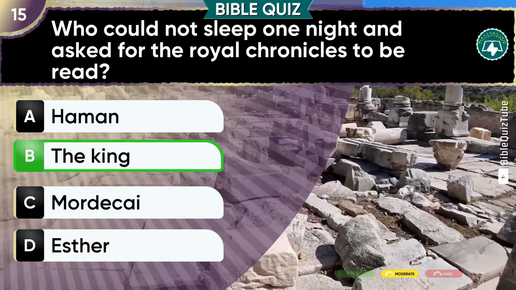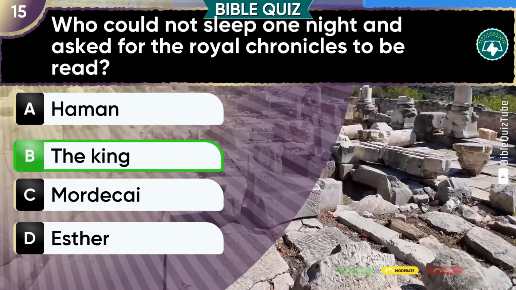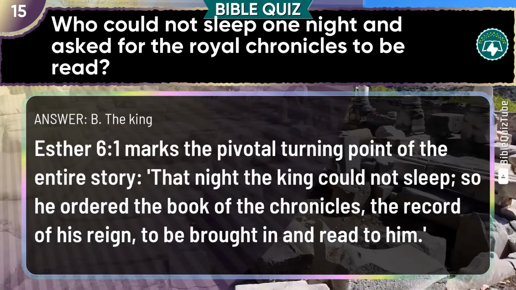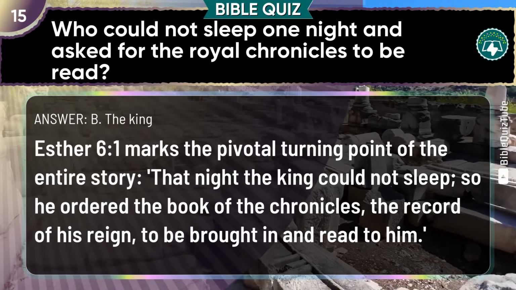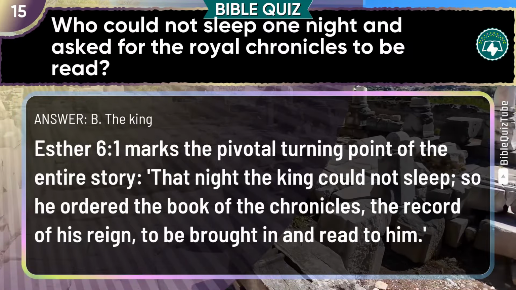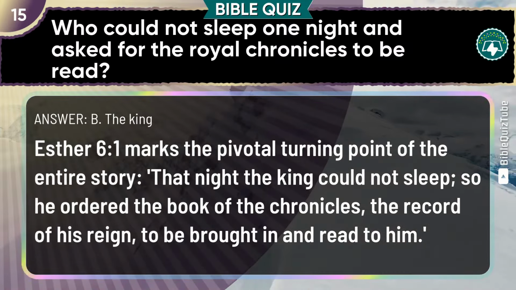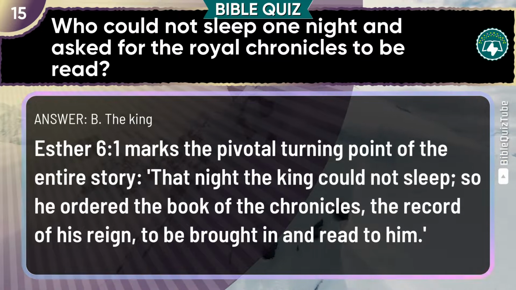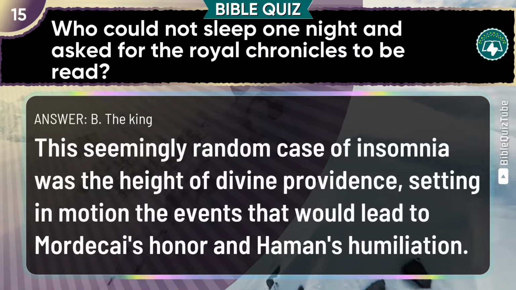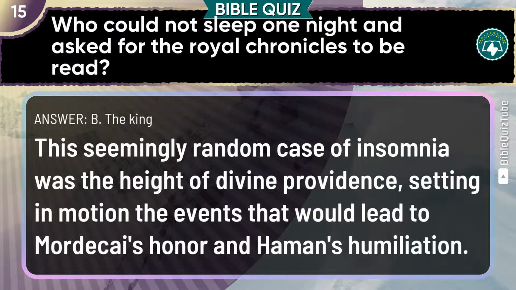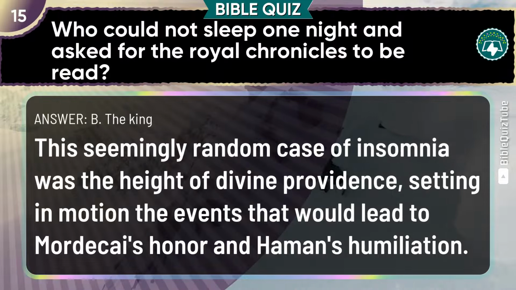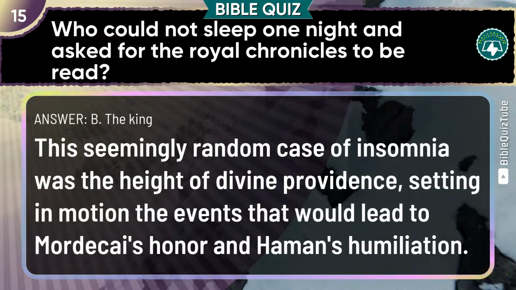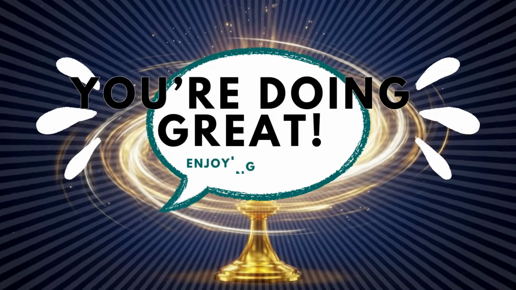Brilliant. Option B, the king, is spot on. The explanation. Esther chapter 6 verse 1 marks the pivotal turning point of the entire story. That night the king could not sleep, so he ordered the book of the Chronicles, the record of his reign, to be brought in and read to him. This seemingly random case of insomnia was the height of divine providence, setting in motion the events that would lead to Mordecai's honor and Haman's humiliation. You're doing great so far.